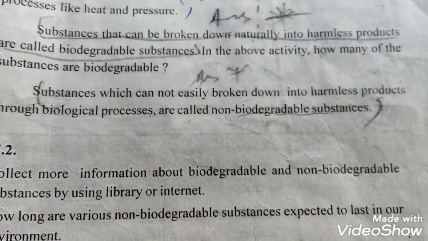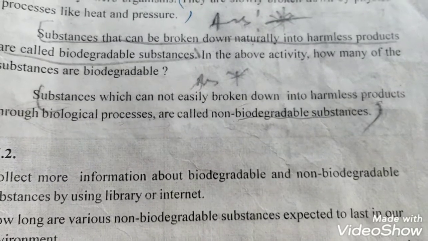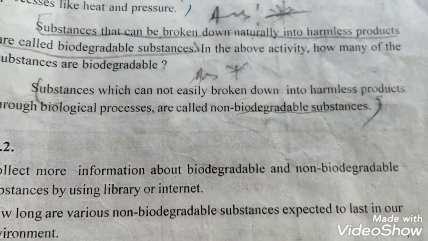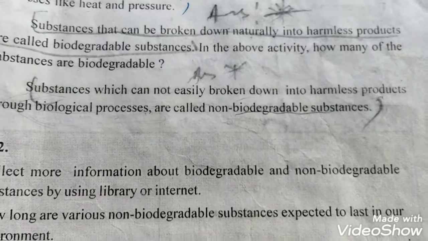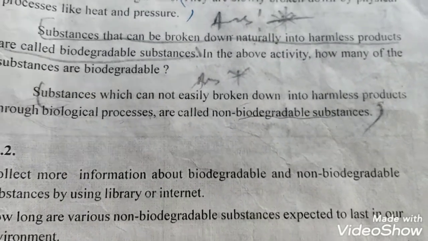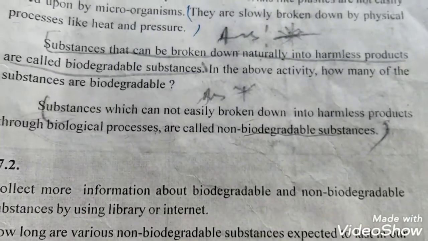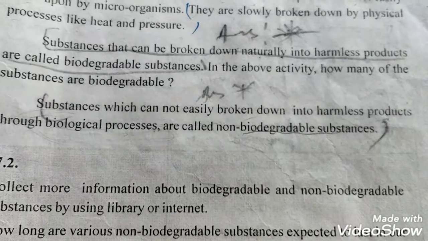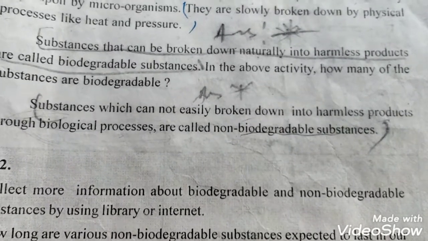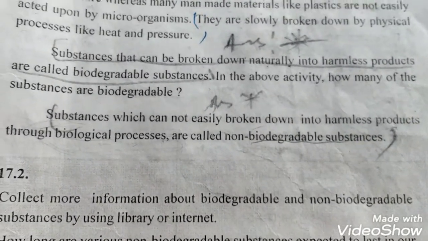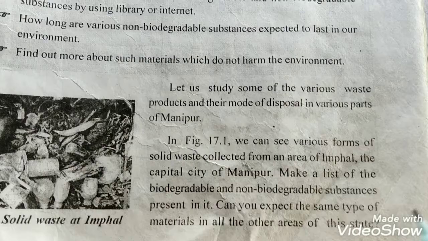And when we give heat and pressure, for example, if we burn plastic, it produces toxic gases in our environment, and it also produces a foul smell. They also produce a foul smell in our environment. As such, they harm our environment.